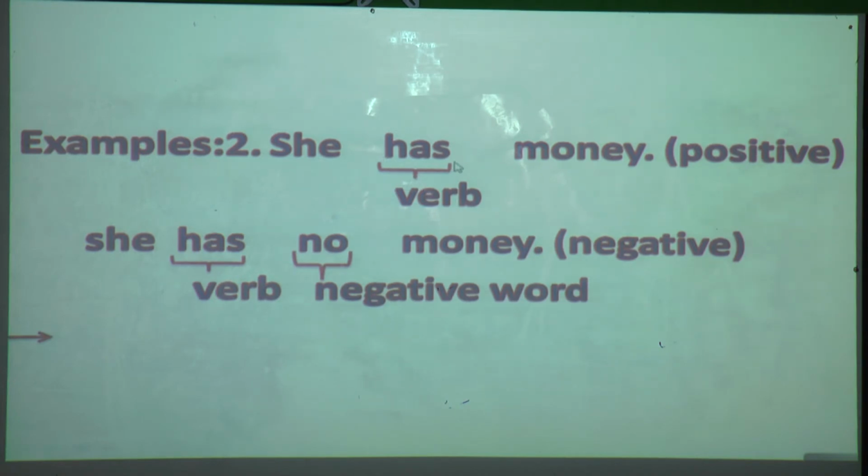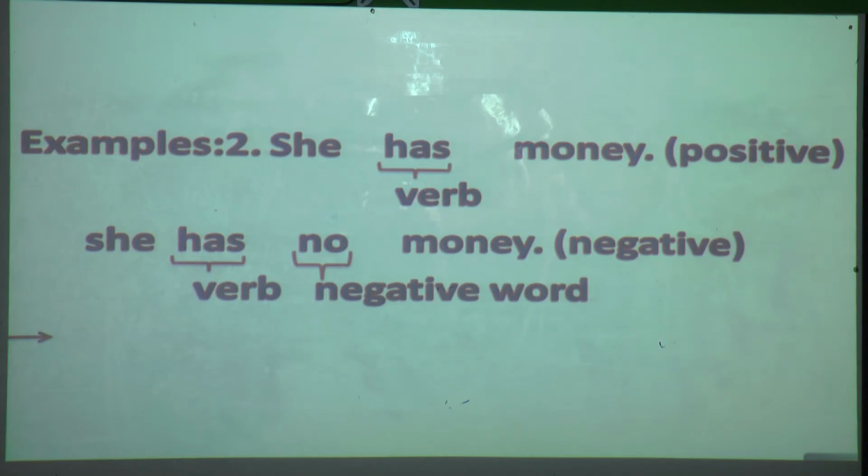So we are going to put not or no after "has": She has no money, and thus it will be a negative sentence. This is a verb and this is a negative word. So, students, have you understood how we make a positive sentence into a negative sentence? Yes, till here you have understood.